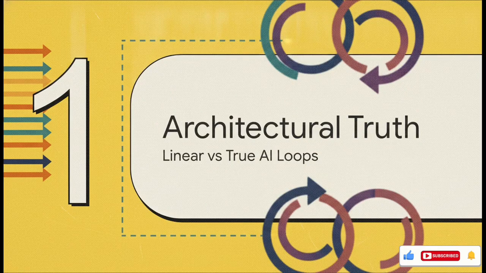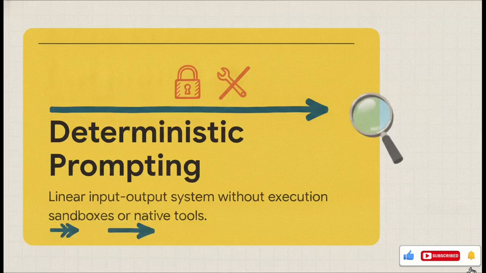Okay, moving on to section 1, the architectural truth. Linear prompting versus true AI loops. Picture a single straight line drawn right across a whiteboard. That line represents deterministic prompting. For your everyday consumer AI use, think of your standard ChatGPT or Gemini interfaces, loop engineering is functionally non-existent. These apps run on stateless, single-pass, request and response pipelines. They are literally just a linear input-output system.